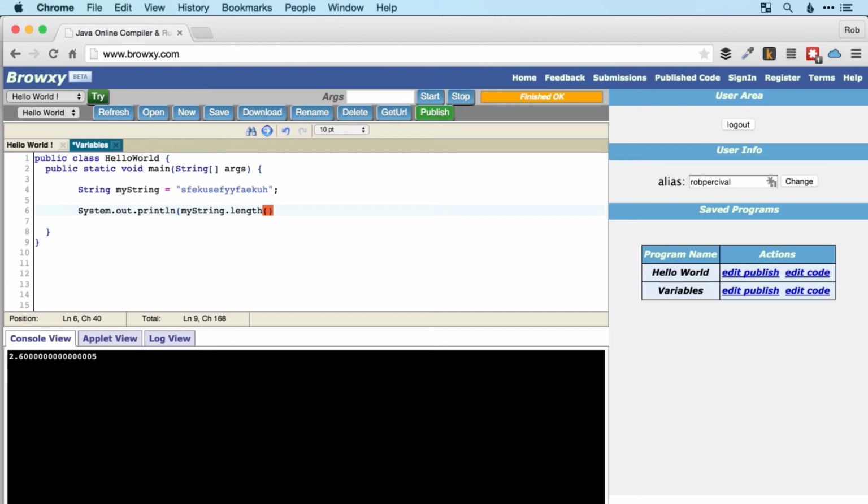And then I would use a pair of parentheses. That's because length here is a method. And whenever we call a method, we will instruct it to do something. We have a pair of parentheses, which sometimes will contain a variable that we want to pass to that particular method. But in this case, we don't want to do that. We just want my string dot length. And that will tell us the length of my string. Let's just check. There we go. So 16 characters in my string.